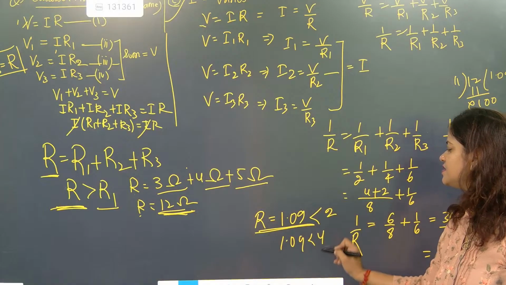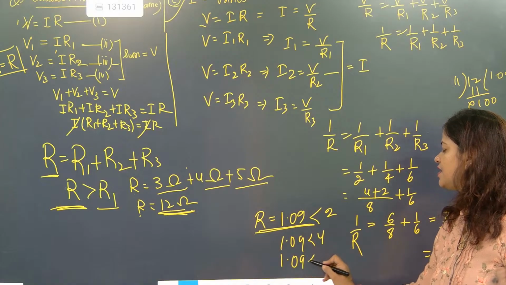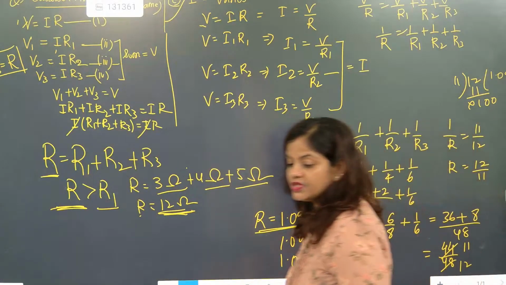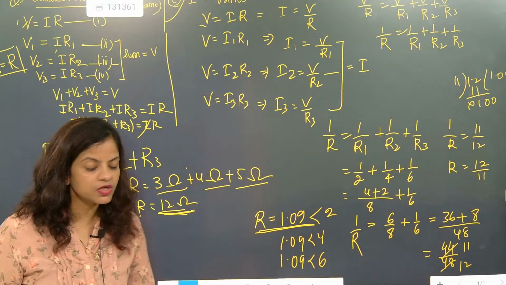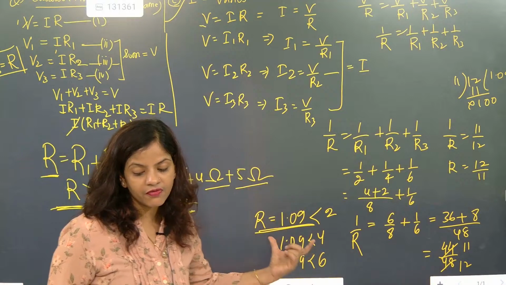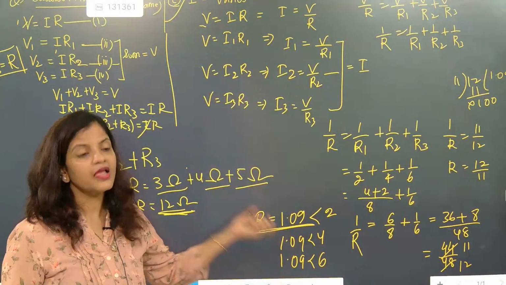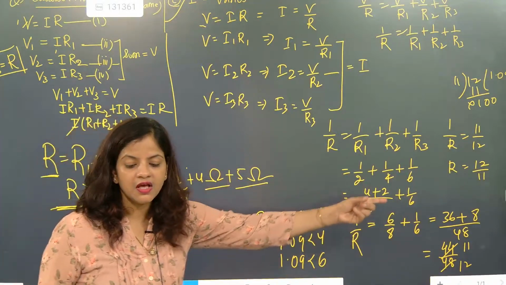1.09 is lesser than 4. 1.09 is lesser than 6. So that means we learned one very important outcome, and that important outcome is that equivalent resistance in parallel is lesser than the individual resistance.